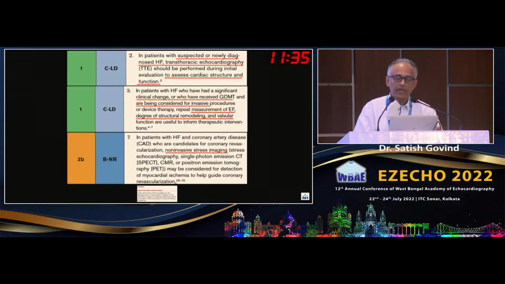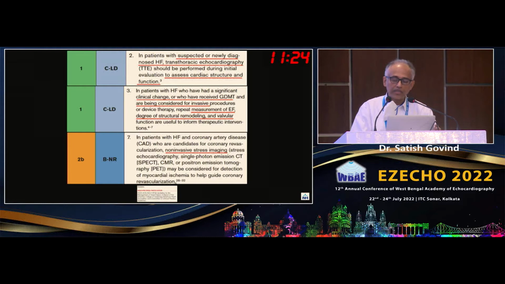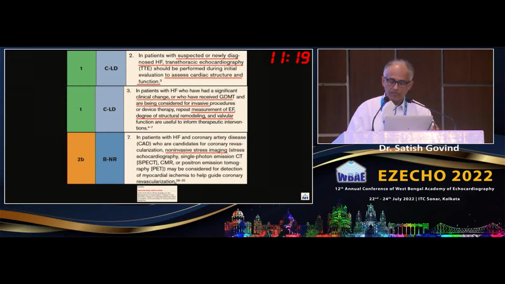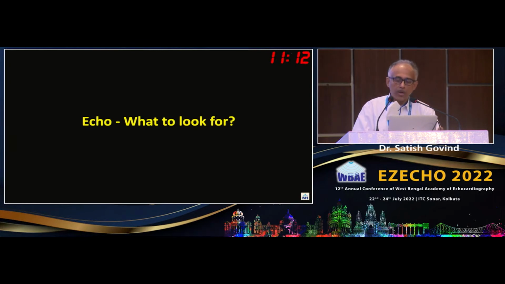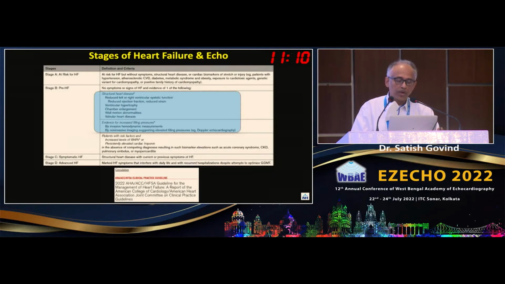So the focus is on cardiac structure and function. And then those patients who have had a significant clinical change and who have received the GDMT and are being considered for invasive therapy. This is where 1C is. And then the focus again is measurement of EF, structural and valvular function. So this is how it is. The diagnostic algorithm is similar to the ESC. So now, echo, what to look for. This is a slide I've taken for the stages of heart failure, but it still broadly encompasses what we should be looking at as far as echo is concerned.